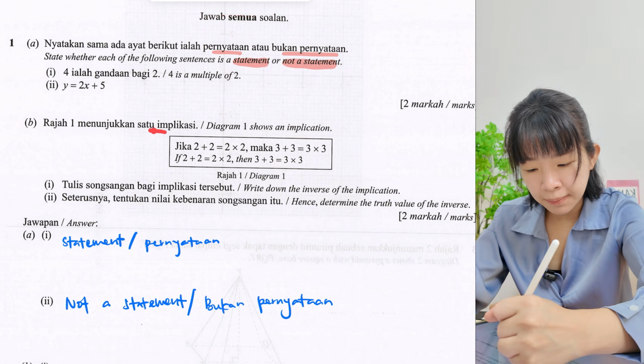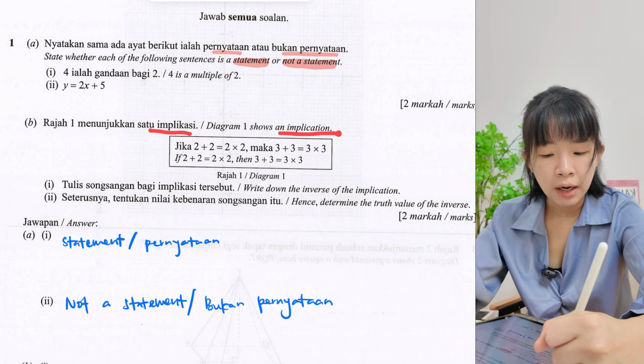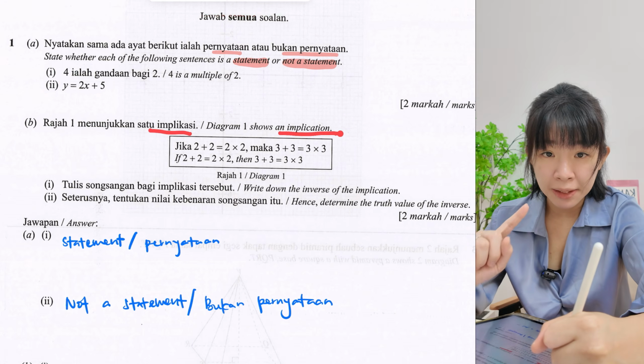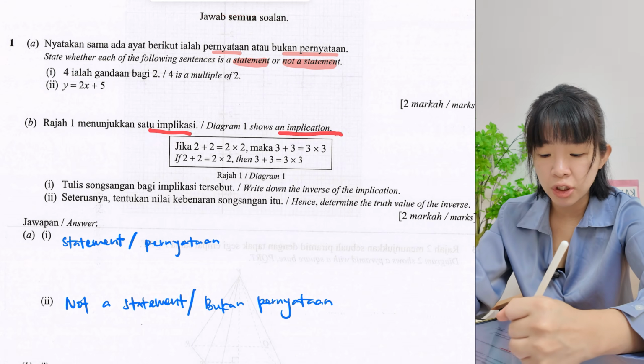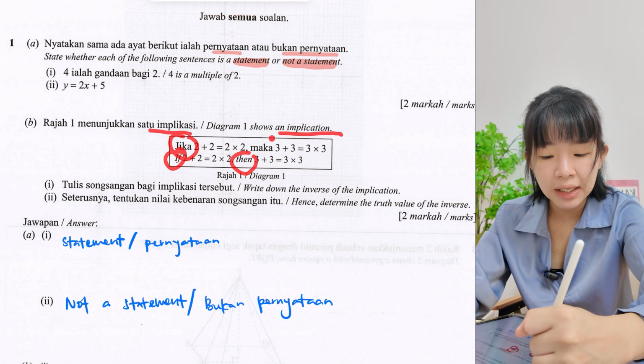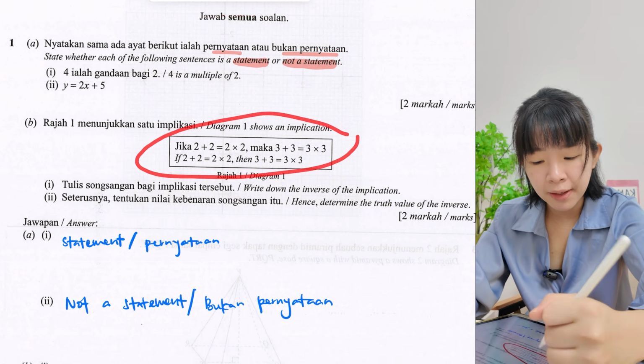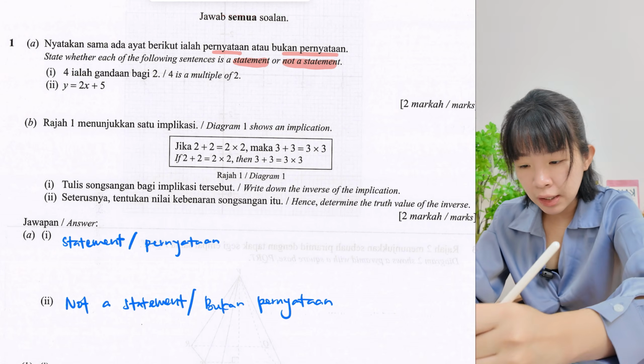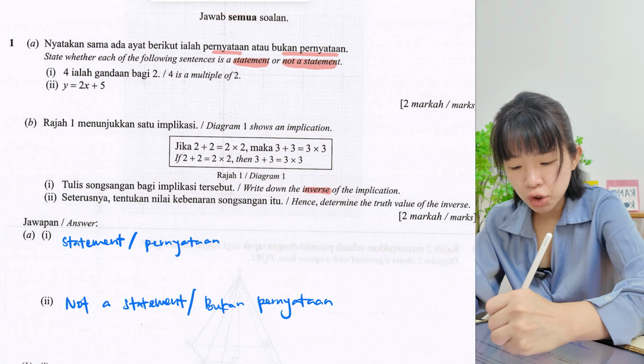Okay, so let's look at part B. So they give us implikasi, implication. Now, I want to highlight this. Whenever they say implication, definitely got this keyword, which is if, then, jika, maka. Okay, so they give us this implication. Now, we need to write inverse, songsangan.